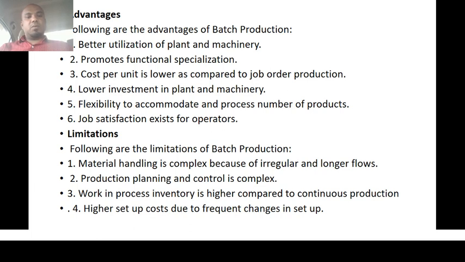Because the machineries are used for general purposes and each functional department performs in its own area, the flexibility for accommodation increases.